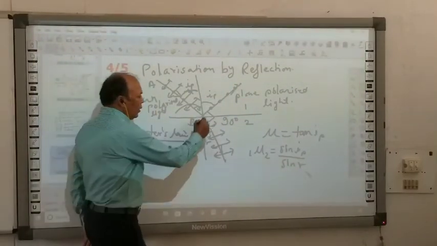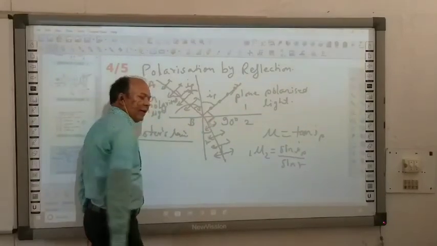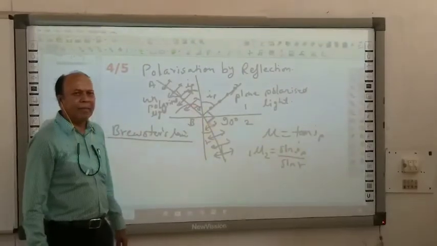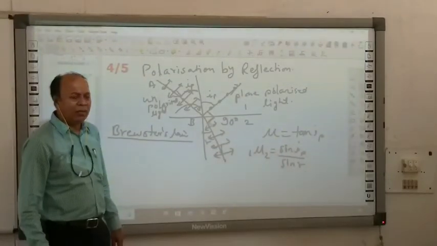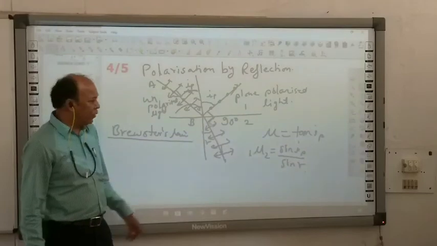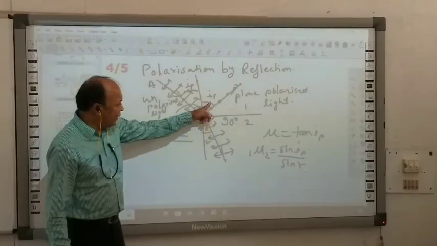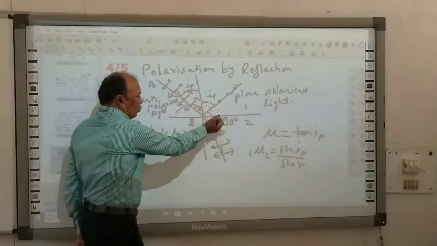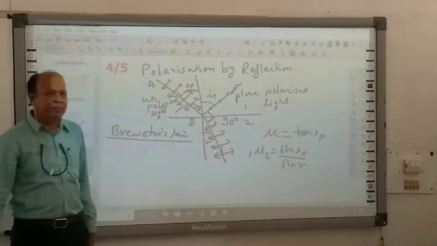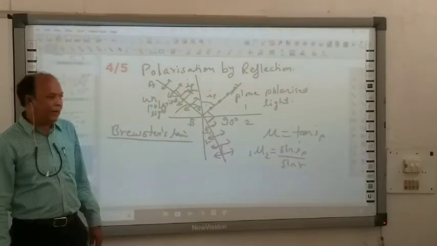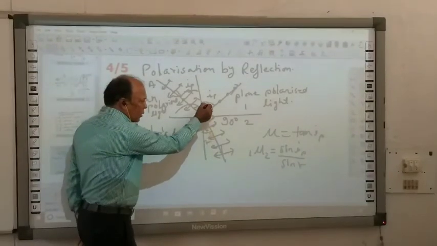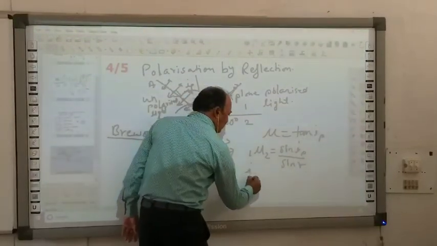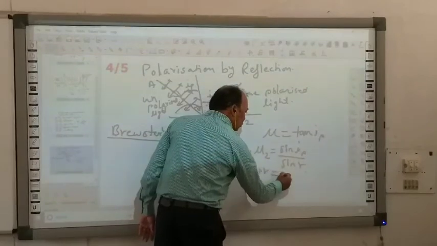Now, we have proved experimentally that the reflected ray and refracted ray become normal to each other when we are getting polarized light. So this angle is 90. This is IP. Obviously, these three angles will sum to 180 degrees. This angle is 90 degrees. So the sum of IP and R should be equal to 90 degrees. IP plus R is equal to 90 degrees.